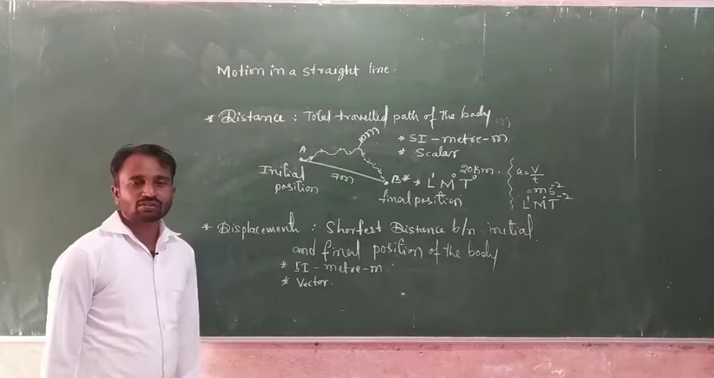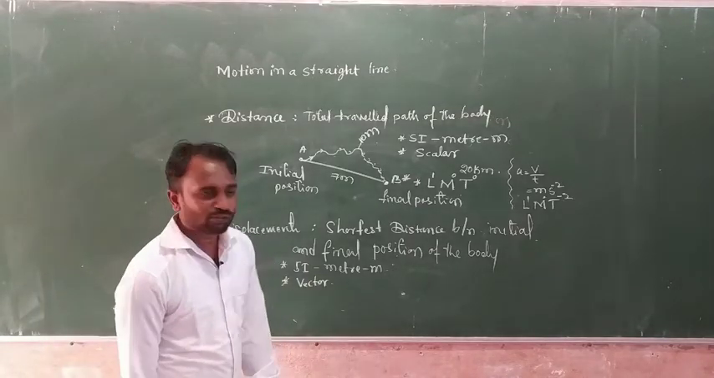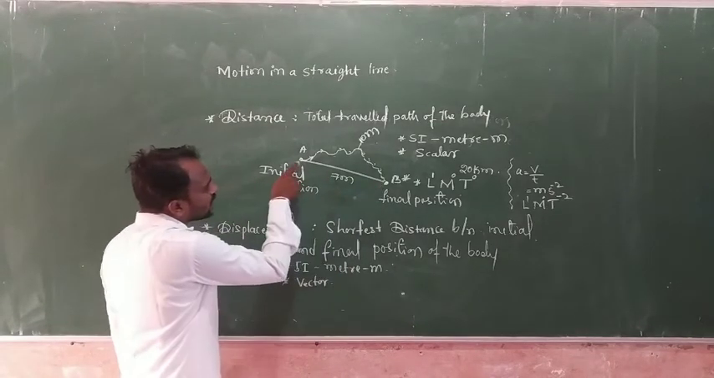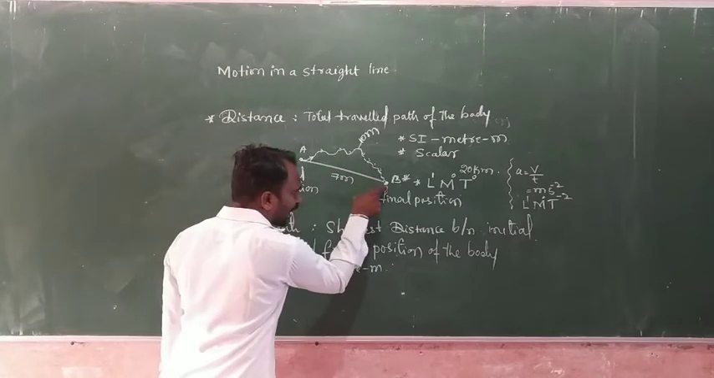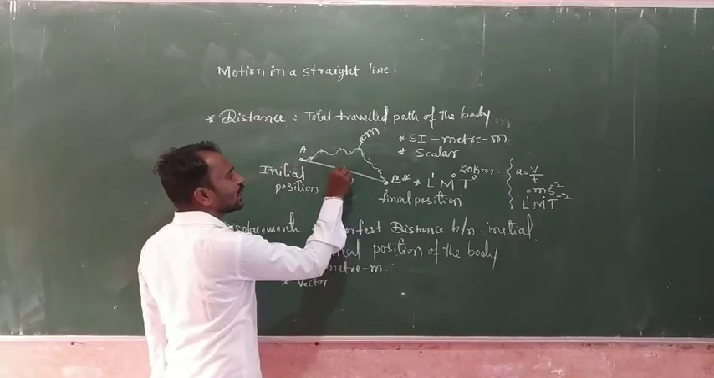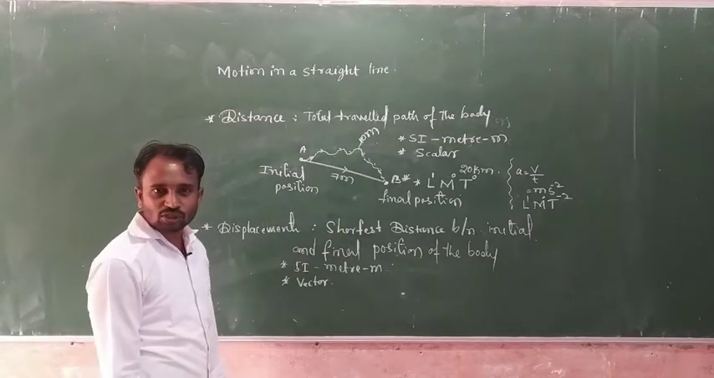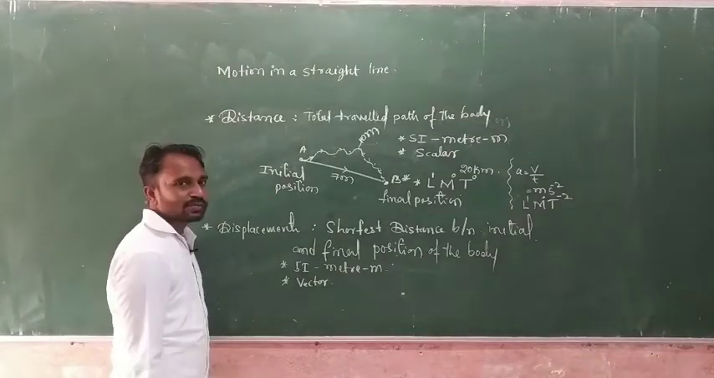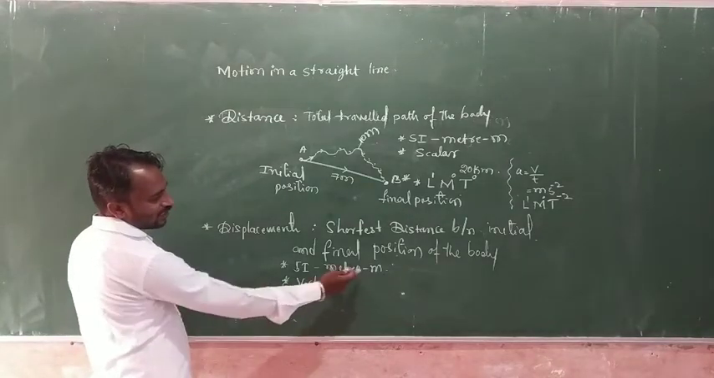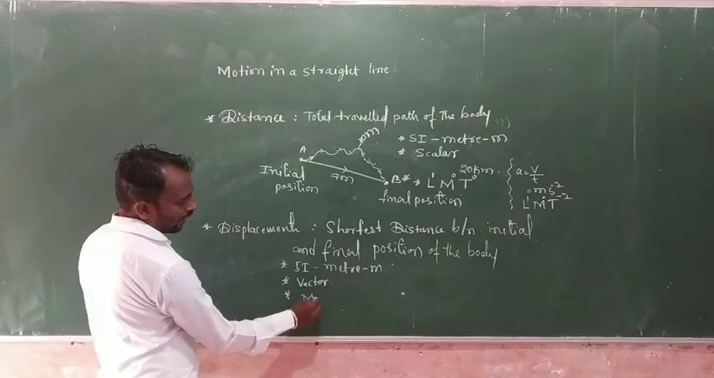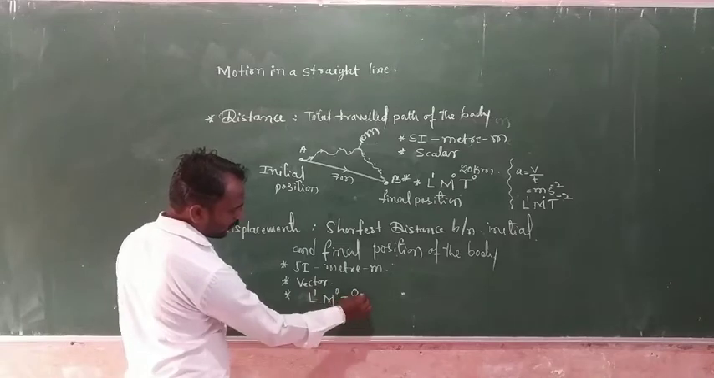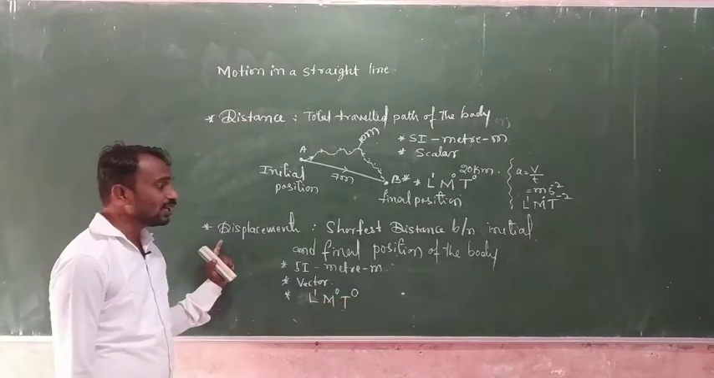Second, it is a vector quantity. Why do we consider displacement a vector quantity? The shortest distance between initial and final means a distance measured from initial to final. It represents a particular direction. For this reason, displacement is a vector quantity. The SI unit is meter, and the dimensional formula is L power 1, M power 0 and T power 0. This is the dimensional formula of displacement.